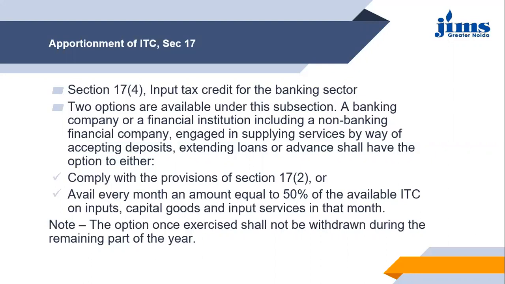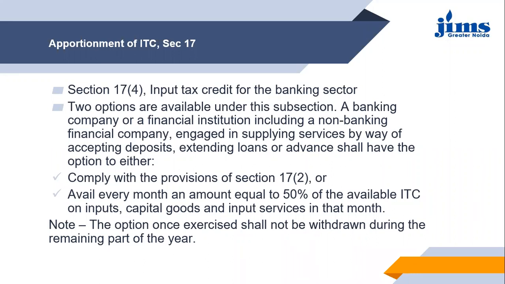Or the second option is that whatever is the ITC available, out of that ITC, the bank or the financial institute can claim outrightly 50% of the ITC. So whatever is the ITC amount available with the financial institutes, they can claim straight away 50% of the ITC.